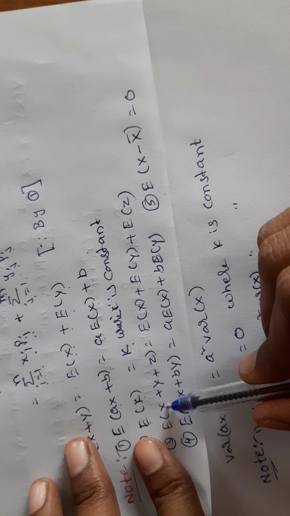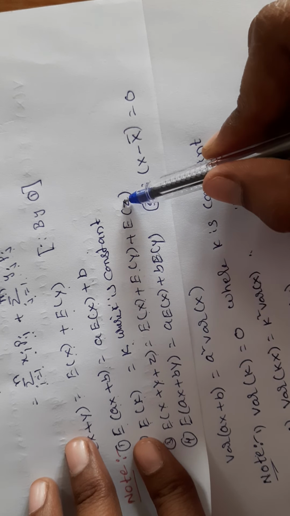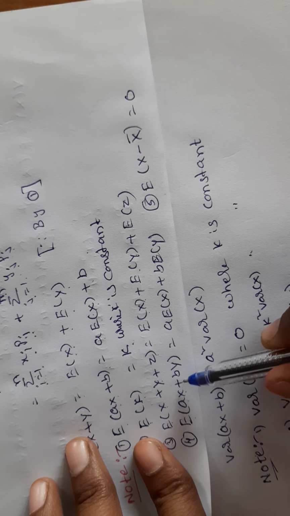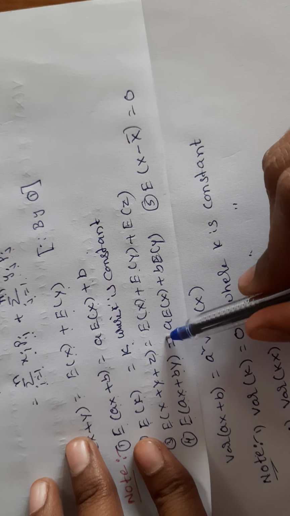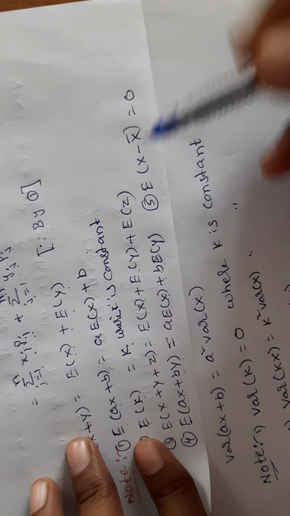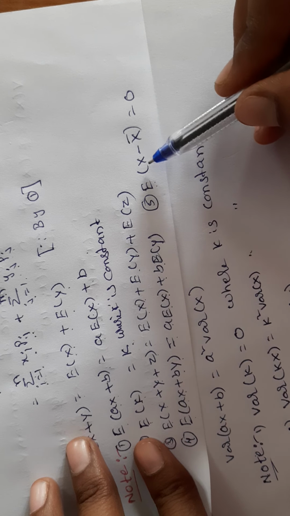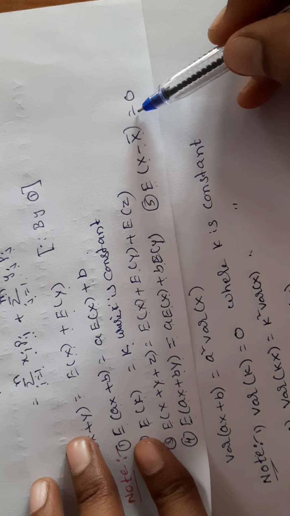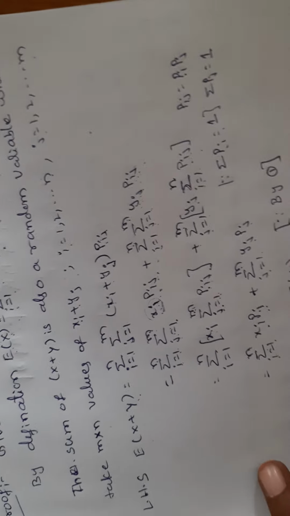Next, E of x plus y plus z is equal to E of x plus E of y plus E of z. E of ax plus by is equal to a E of x plus b E of y. Next, and the last property in this expectation, E of x minus x bar is equal to 0. Okay.